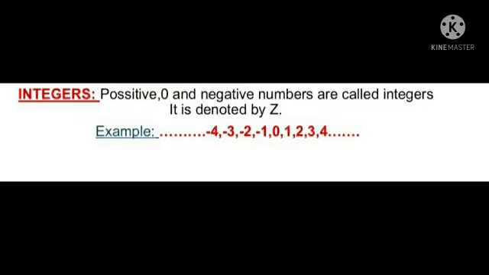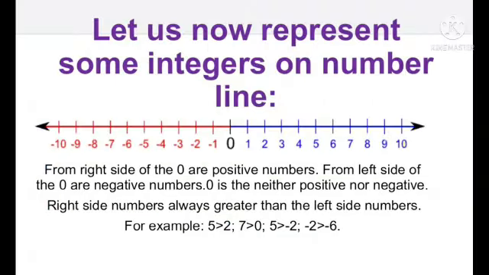Suppose in our daily life many times we use integers, negative and positive numbers. For example, in daily life we use the terms profit and loss, right? Profit indicates positive numbers, loss indicates negative numbers. In temperature also we use positive and negative. So positive numbers, 0, and negative numbers are called integers. This set of numbers is denoted by capital Z. Okay children, this is an example of integers: -4, -3, -2, 0, 1, 2, and so on.